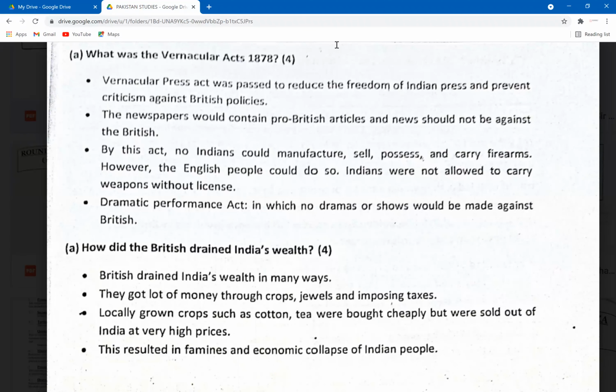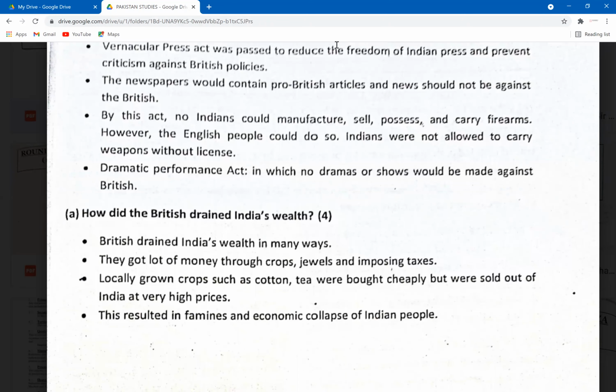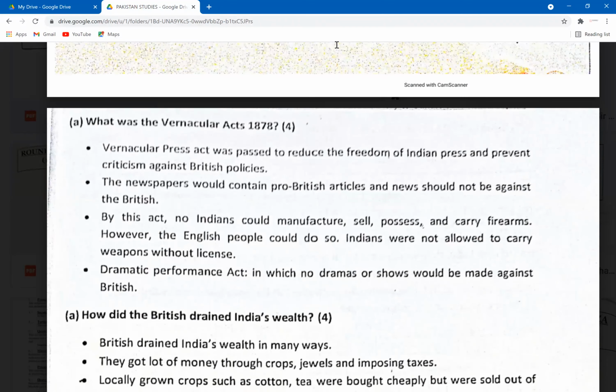By this act, no Indians could manufacture, sell, possess, and carry firearms. However, the English people could do so. Indians were not allowed to carry weapons without a license. So this was another contradictory policy: the English people were allowed to carry weapons without a license, whereas the Indians weren't. Indians were also not allowed to manufacture, sell, or possess any firearms. Under the Dramatic Performance Act, no dramas or shows would be made against the British. So if you look at the Vernacular Acts of 1878, they were passed to control power and limit Indian freedom. All right.